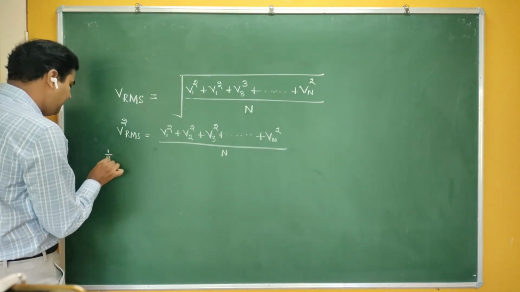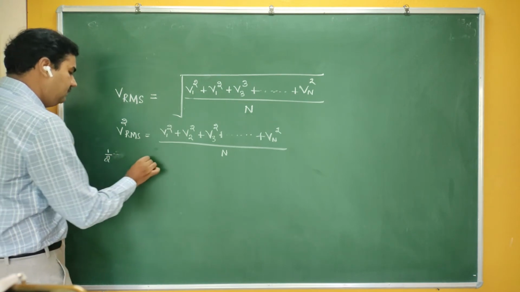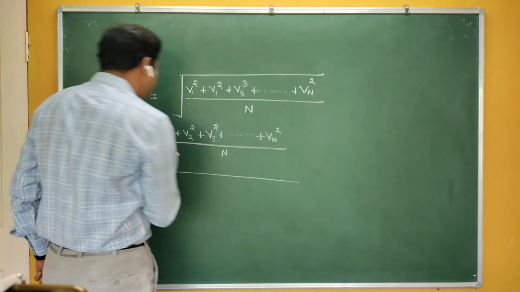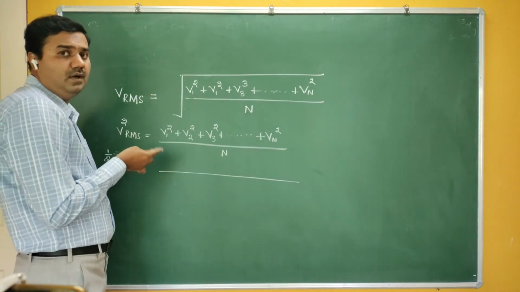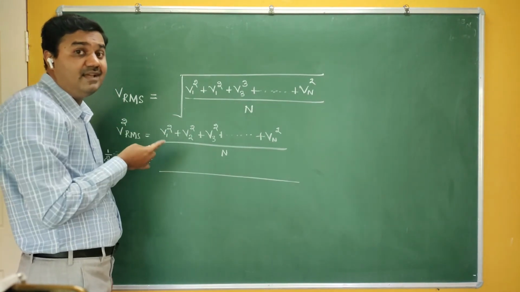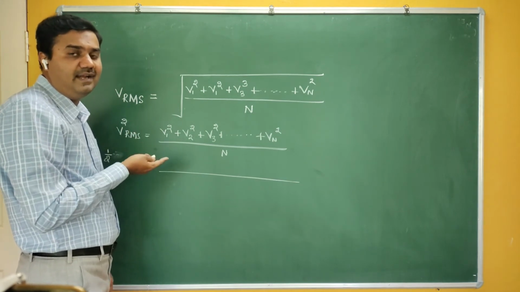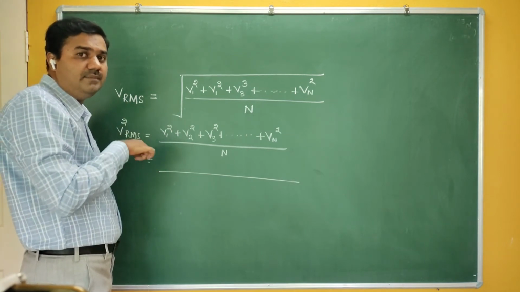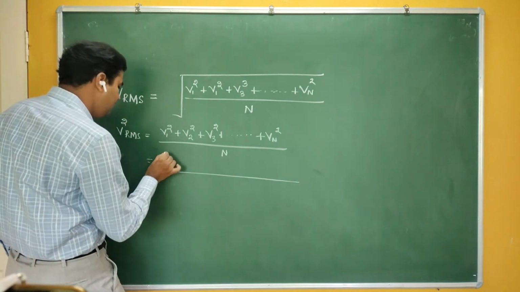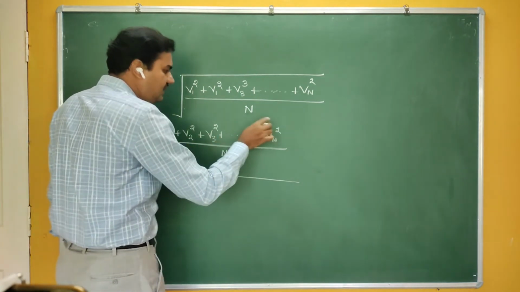Okay, so let me multiply by mass here. Let me assume that M is the mass of one gas molecule. We have taken that all the gas molecules are identical. In the postulates we have taken the molecules are identical. Identical means what? All are having the same shape, same size, same mass.